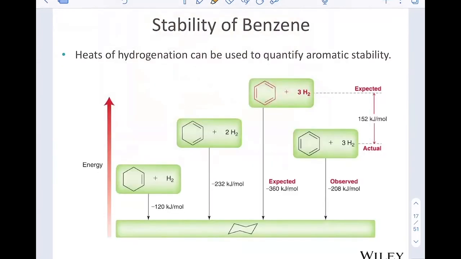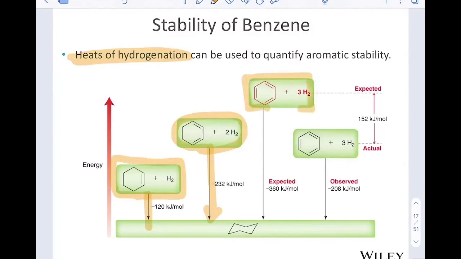In terms of the stability of benzene, heats of hydrogenation can be used to see that stability. When we have one double bond and we hydrogenate, the energy that's given off is shown here. When we have two double bonds, the energy given off is here. If we continued in that same fashion and thought about the energy that would be required for 3 double bonds, we would expect that it increases and it's way up here.